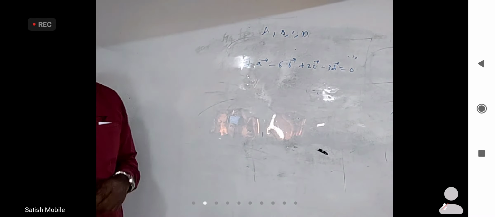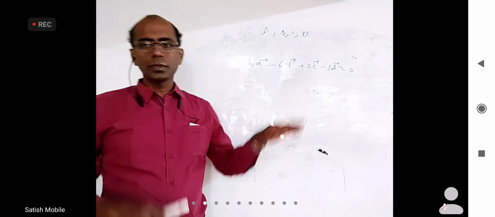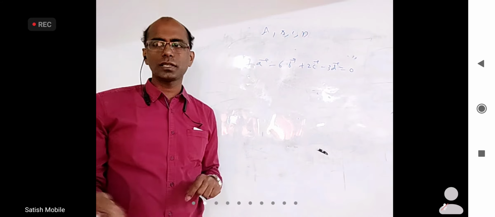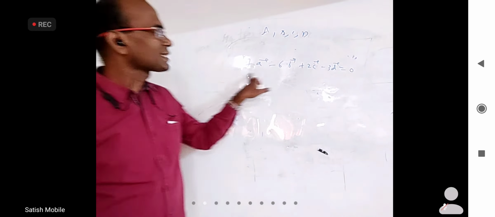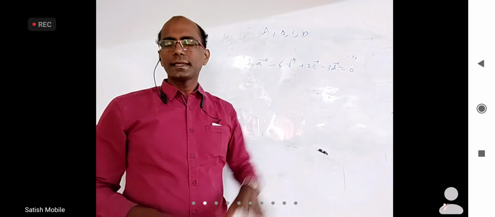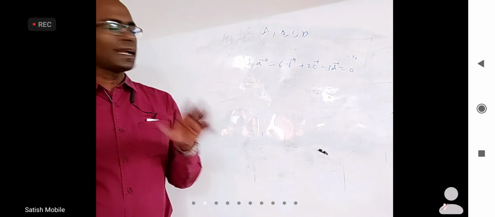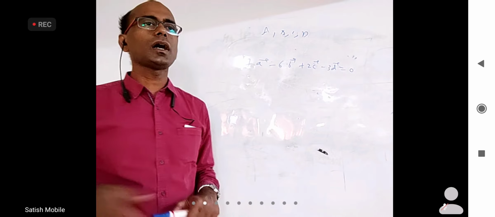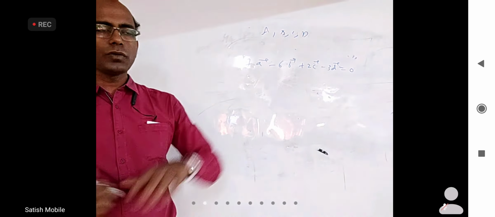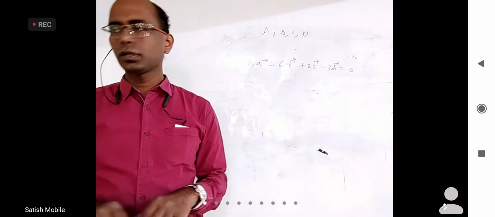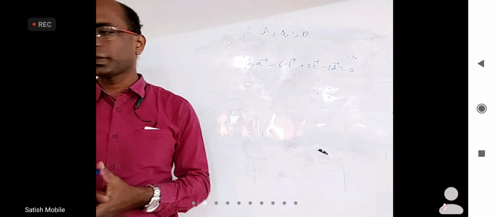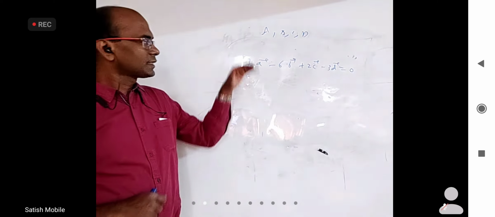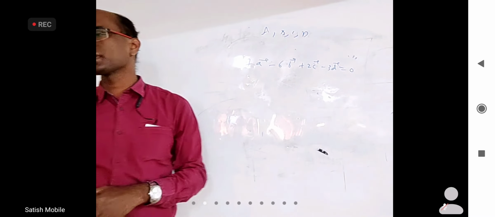Somebody gave me that the position vector of point A bar, position vector of point B bar, position vector of point C bar, position vector of point D bar satisfy this equation. Just based on this, can I tell that the points A, B, C, D are coplanar? Till now we talked about vectors being coplanar, not in detail about points being coplanar. But let us see if somebody can come up with an explanation. Just from this statement, I can prove that A, B, C, D are coplanar. How?